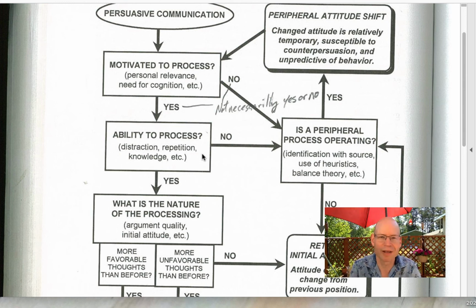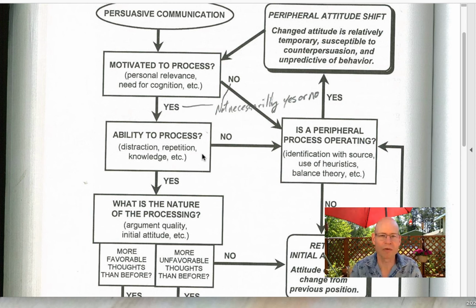Or maybe you're driving and you're focusing on the driving and there are distractions, and so you're listening to the radio ad, but you're also paying attention, and you don't have the ability to think deeply about it. And these have implications for thinking about your audience. If you're designing a message, think about, okay, where are my people going to be? Are they going to be hearing this message in an area where they're going to have a lot of distractions, or are they going to be in an area where they can really focus on it?